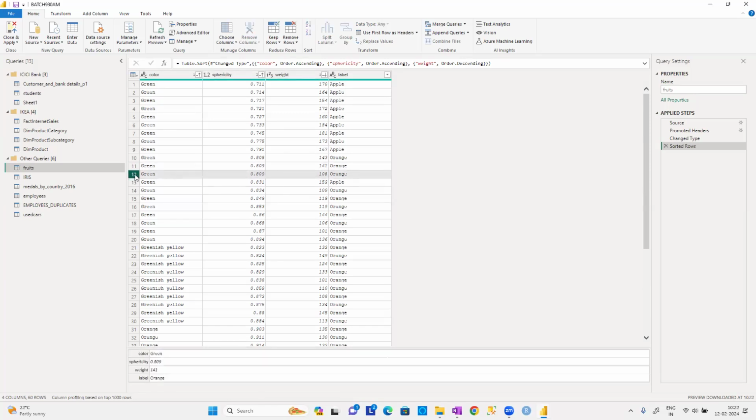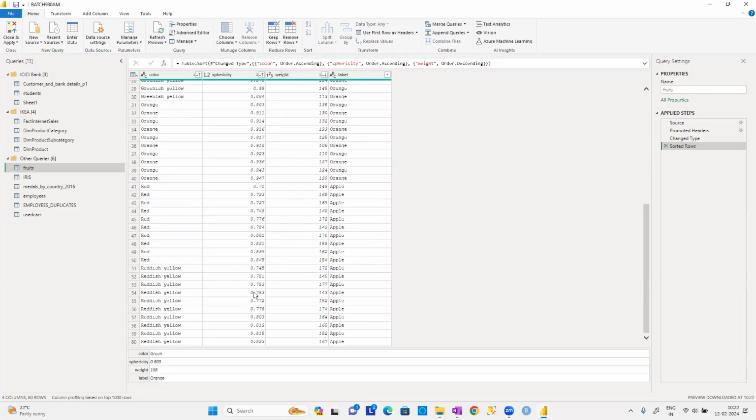Why? Because they have the same color and the same sparsity. Then according to the descending order of the weight. One more is there, guys. 753. These 2 records also have the same color and the same sparsity. That's why what has been done is 171, 177 first, 143 next. Like that, we can perform as many kinds of sortings, guys. It looks to be very easy. But only whenever we work in a practical way, then we can understand the main complexity in that.